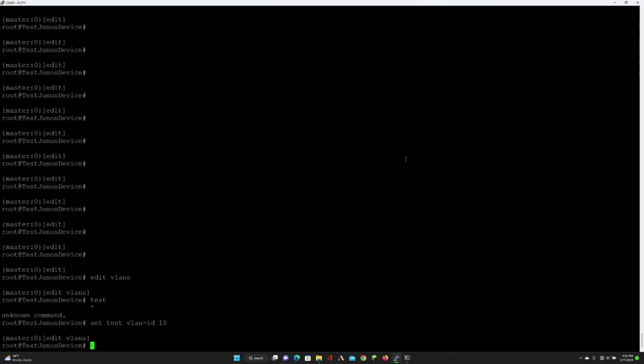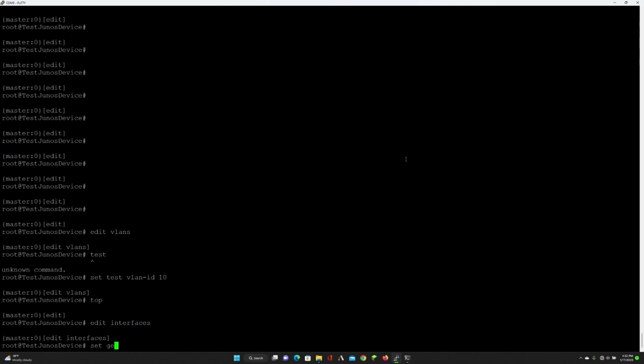So the next thing I need to do is associate it with an interface. Two interfaces actually, one for my trunk and one for my access switch. So let's go back to top, and then I'm going to do my edit interfaces. So I'm going to go ahead and make GE000 the access port that goes to my laptop. And then I'm going to make GE001 the trunk port that goes between the switches. So let's start with the port that goes to the laptop.